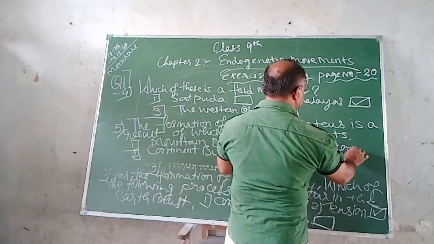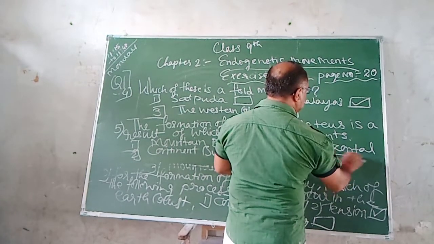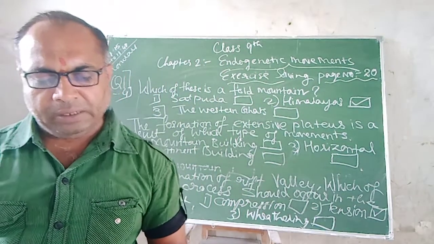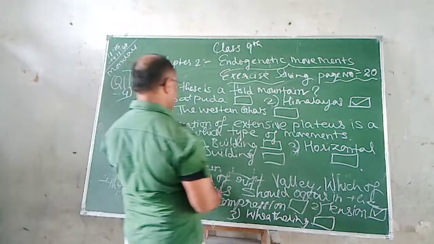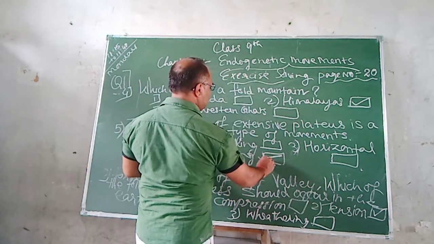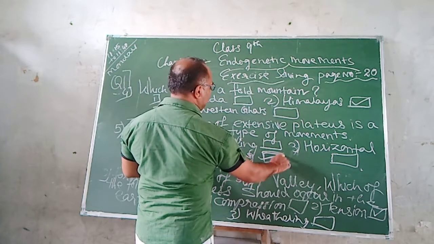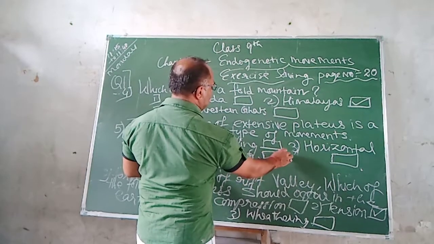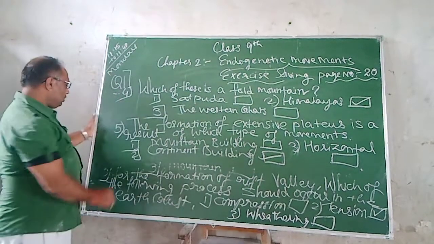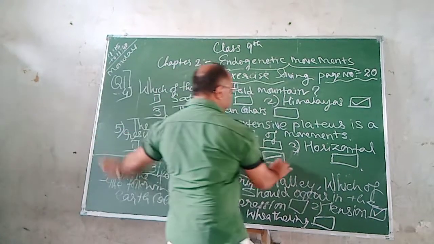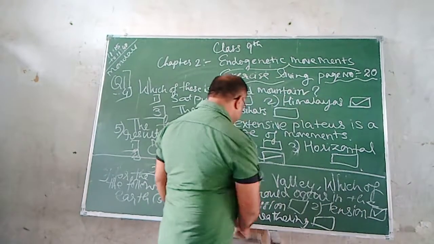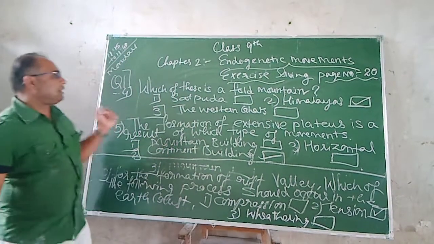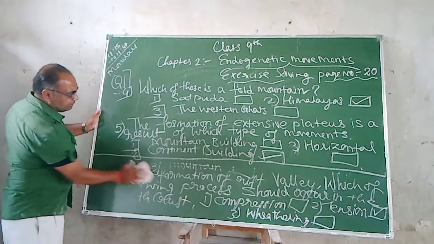Now out of these three, which will be the correct answer? Out of these three, the correct answer will be continent building. So it can come for 1 mark each in your annual exam or even in your class test or anything. So this much is the first question of question number 1, which was containing 5 examples, and we gave also those examples.